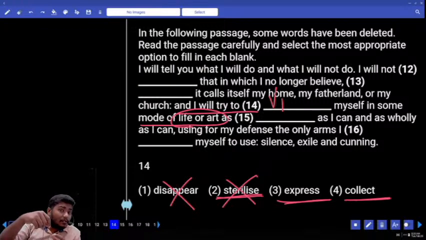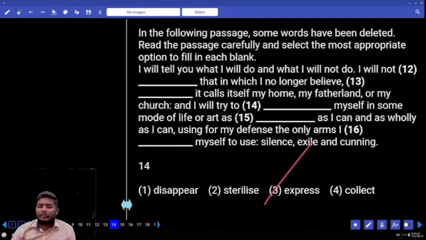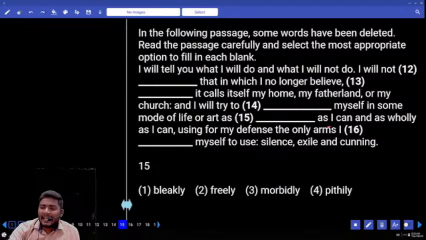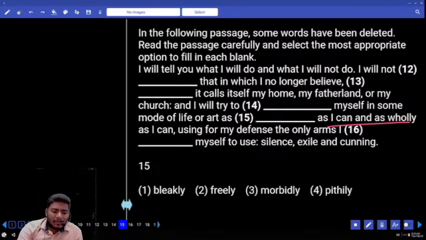In your school days, college days? Expressed. She's telling the same. I will try to express myself in mode of life or art as dash as I can, as wholly as I can. She is doing the utmost, like giving the utmost a try to express her life in a positive way. Now look at the first option, bleakly.